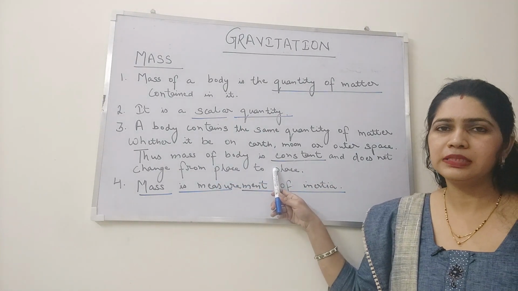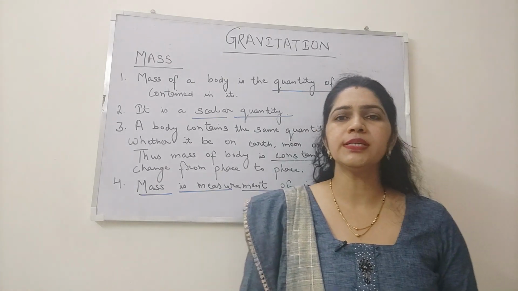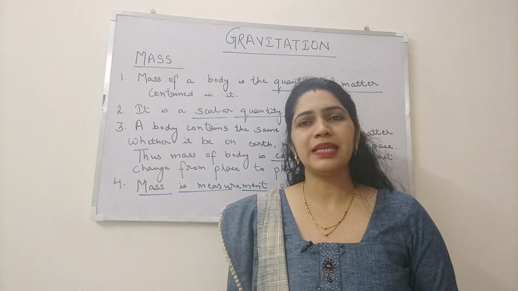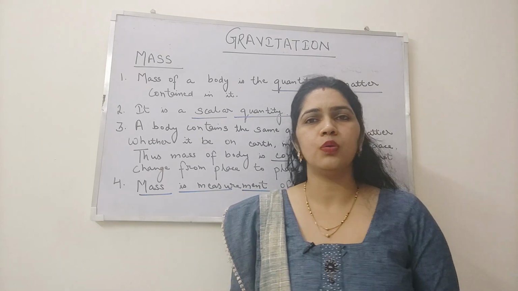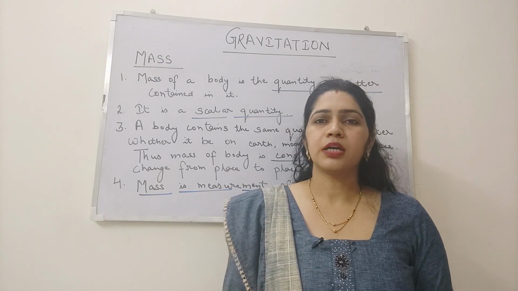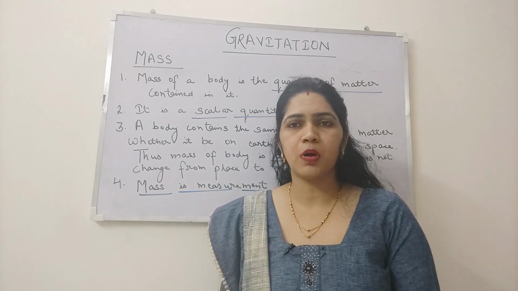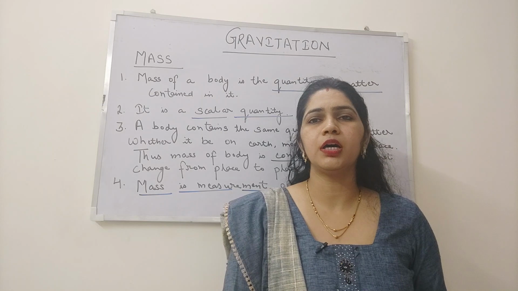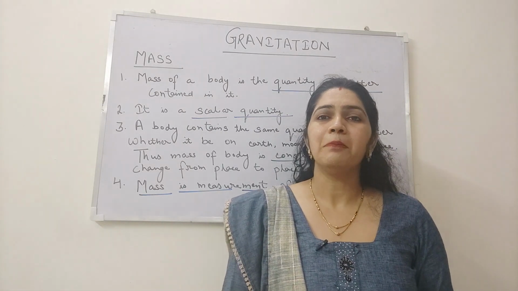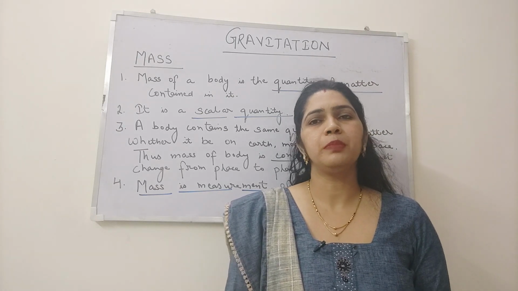Try to understand this point with the help of an example. Astronauts who move in outer space from Earth, their body composition will remain same on moving from Earth to the outer space. It will not change. What I mean to say, the composition or the quantity of matter that constitute a human body will not change on moving from Earth to the outer space. Thus, we can conclude that mass is a constant property and it will not change on moving from place to place.